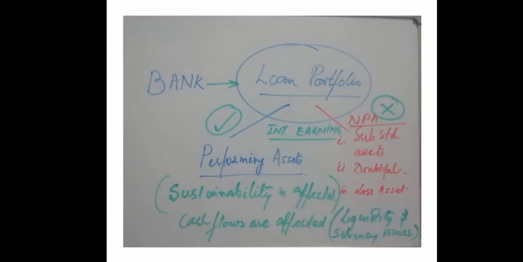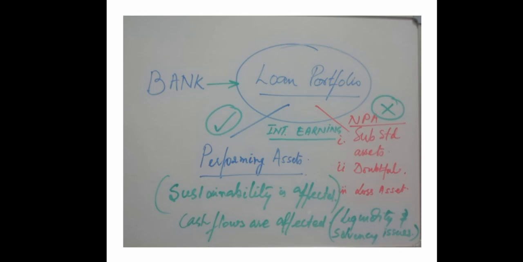Now, in this, you see the loan portfolio. Every bank has a loan portfolio, and your loan portfolio is categorized into two parts. One is performing and one is non-performing. What is non-performing is quoted in red. You see substandard, doubtful and loss. These are sub-segments of NPA, non-performing asset, which is not giving you any interest earning. Performing assets will be regularly repaying you on time.